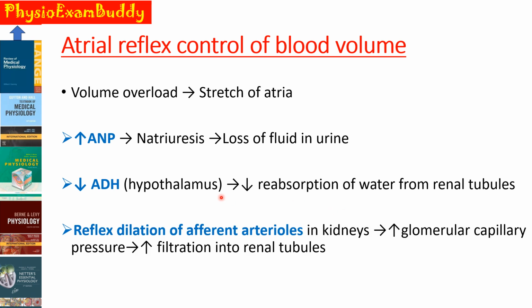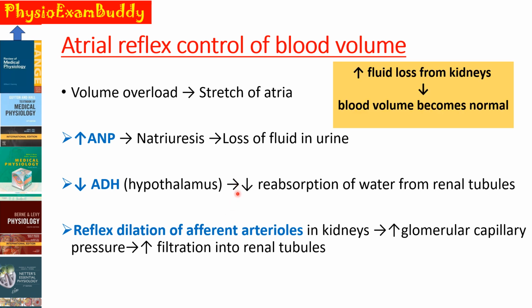Another action of the increased stretch in the atria and increased discharge rate from the atrial stretch receptor is that it causes reflex dilatation of the afferent arterioles in the kidneys, which will increase the glomerular capillary pressure, and it will increase the filtration in the renal tubule. So all these conditions will increase the fluid loss from the kidneys and bring the blood volume back towards normal, thereby bringing the blood pressure back towards normal.